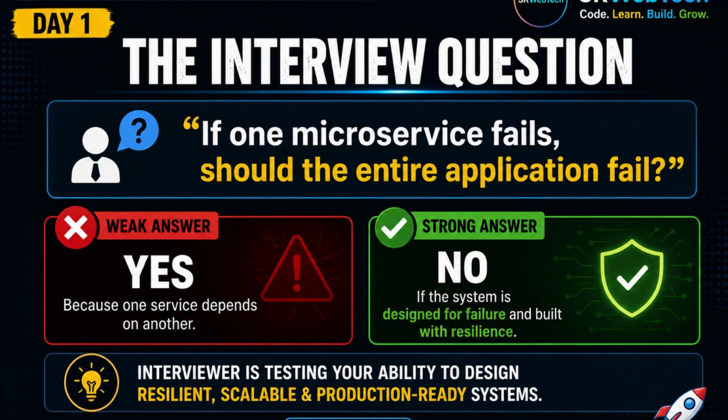Here is the interview question: if one microservice fails, should the entire application fail? A strong answer is no. A resilient microservices architecture isolates failures. We use techniques such as timeouts, circuit breakers, carefully designed retries, asynchronous communication, fallbacks, and monitoring to prevent cascading failures.